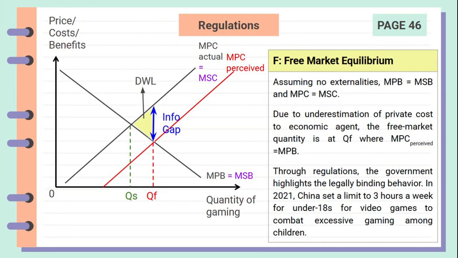For example, in China, since 2021, the government has set a limit for youths under 18 to only be able to play video games for up to 3 hours each week in order to combat the overconsumption of gaming.